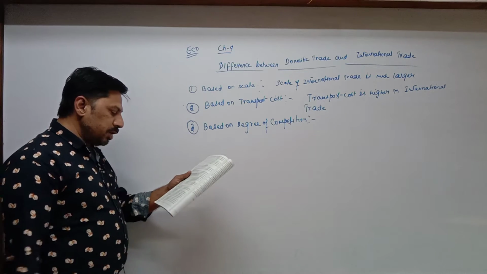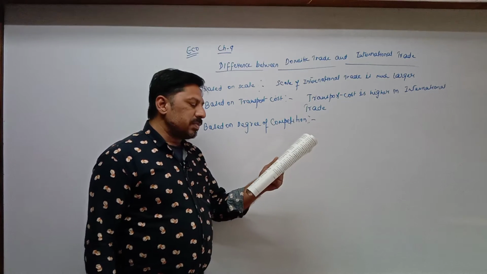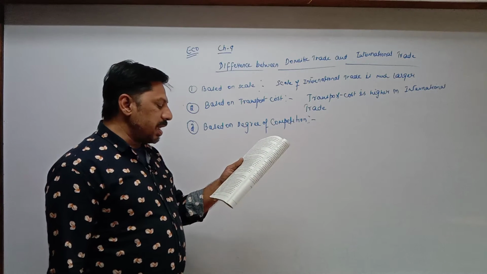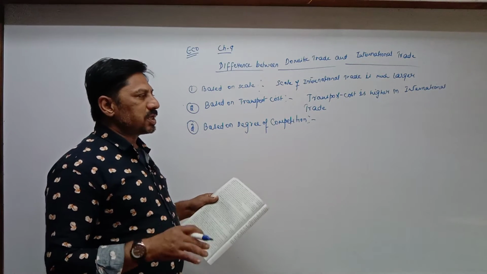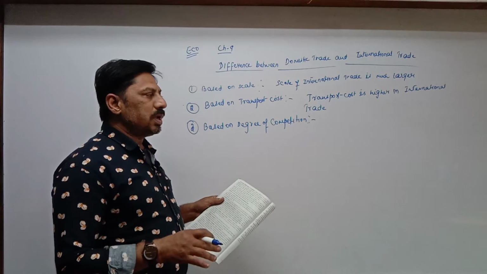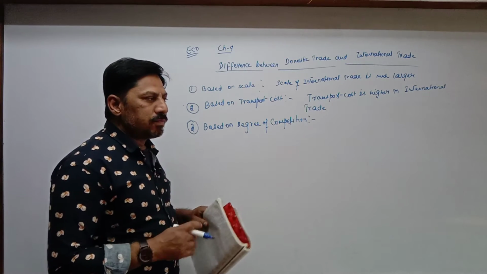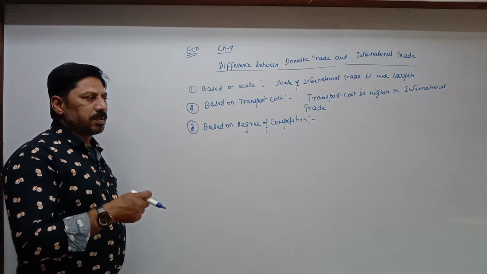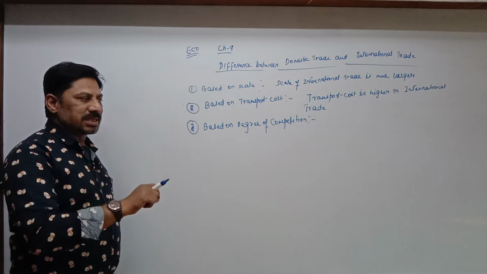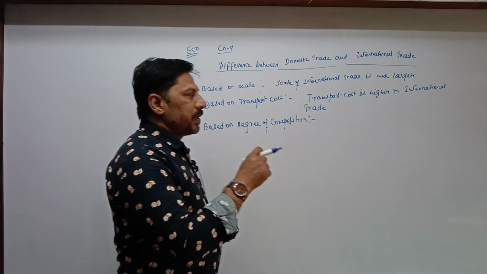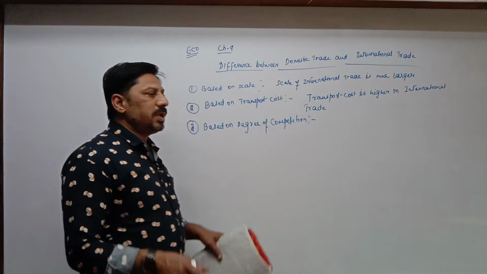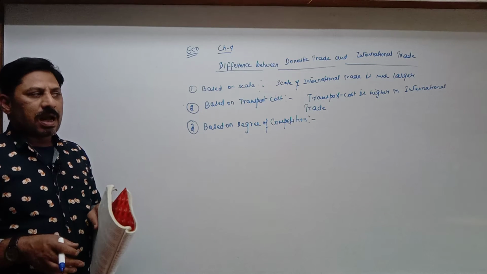According to the textbook, degree of competition is relatively lesser in domestic trade, even if there are many producers. No doubt producers are more. Then also, if we compare with international trade, the percentage of competition in domestic trade is less, because in domestic trade only domestic producers are involved.